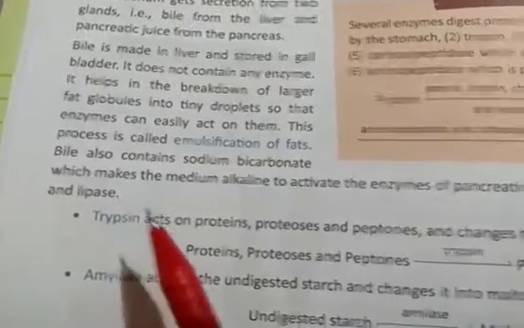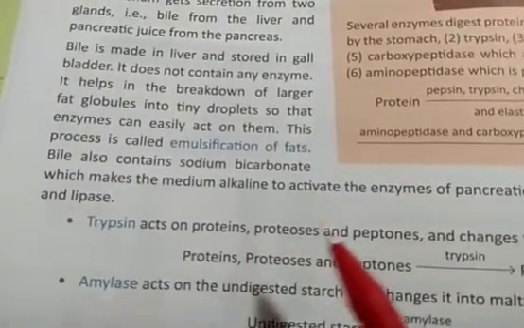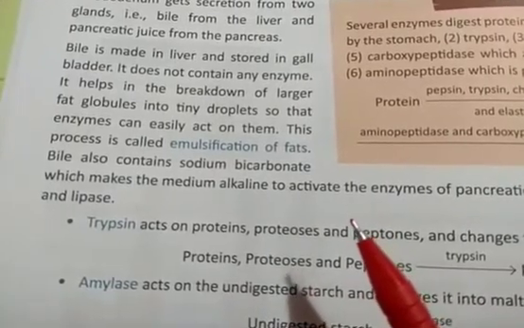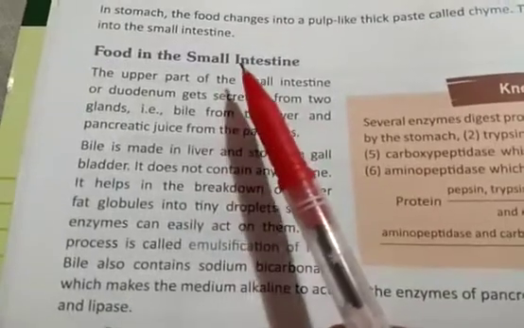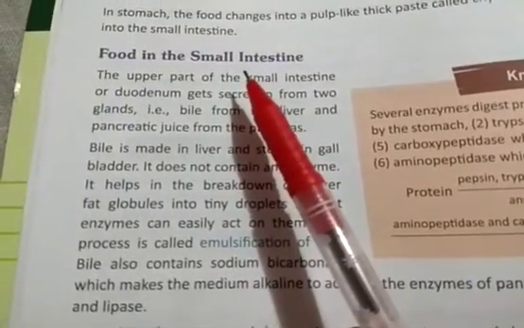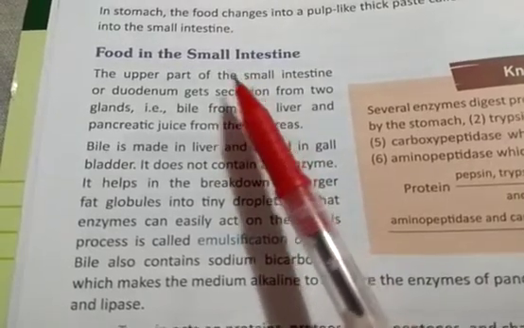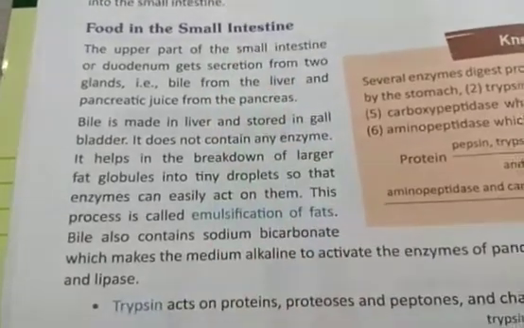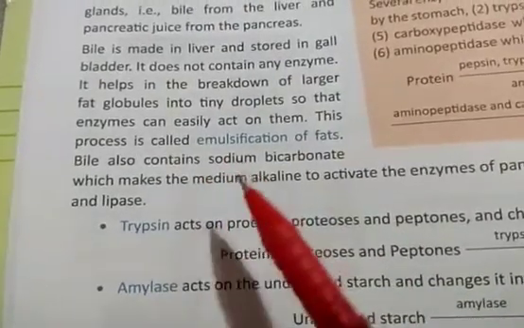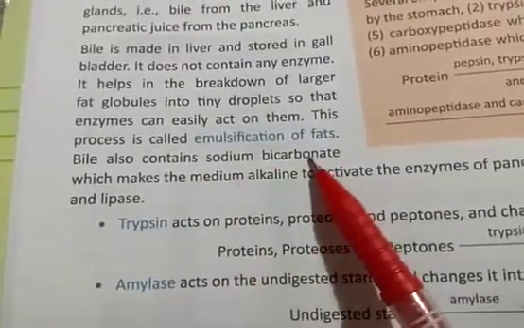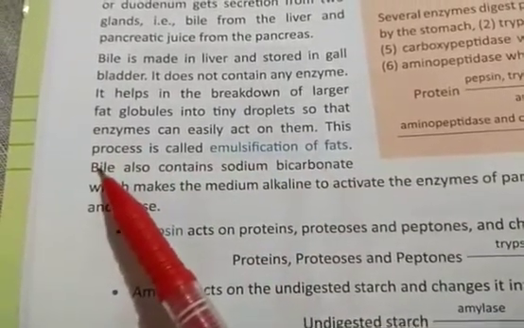In the stomach, the food has an acidic environment because HCl was released there. When the food enters the small intestine, it is somewhat acidic. But the enzymes in the small intestine work in a basic environment. So who provides that basic medium? It is sodium bicarbonate, which is present in bile.